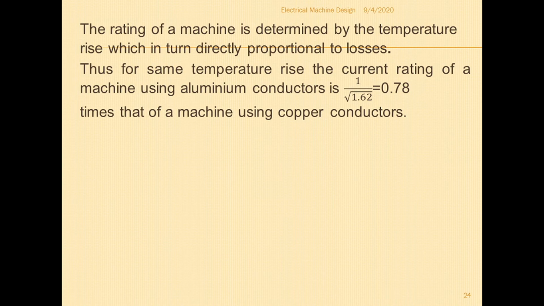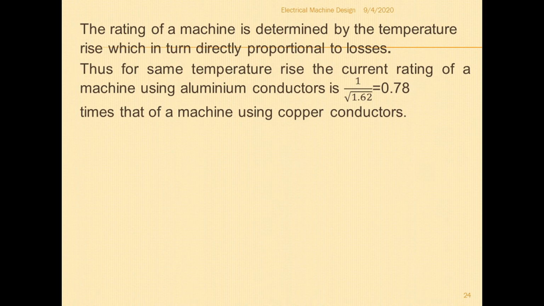That means if I want to pass a current of 1 amp in the copper conductor, then the amount of current flowing through the aluminum conductor is only 0.78 amps.